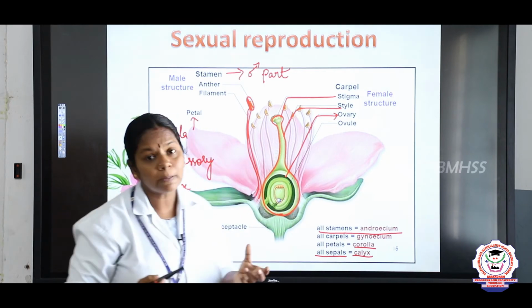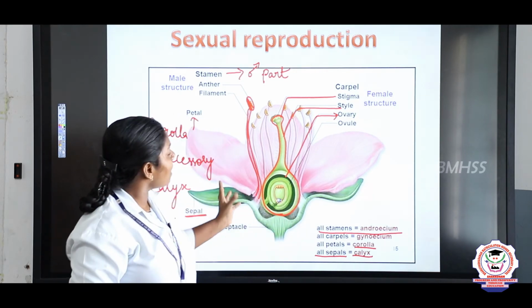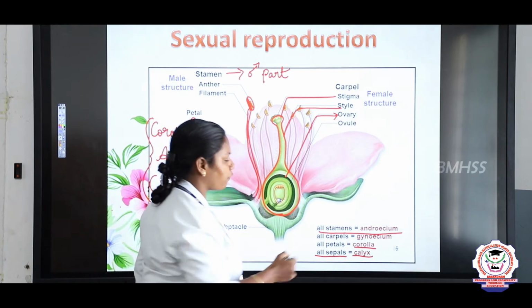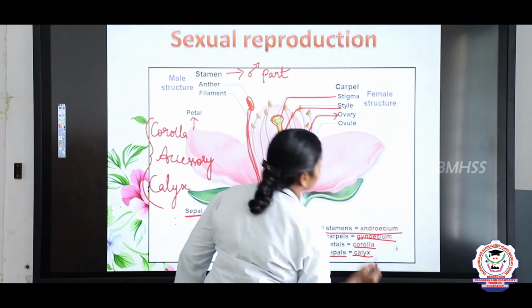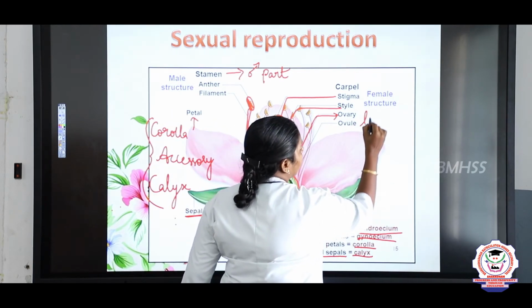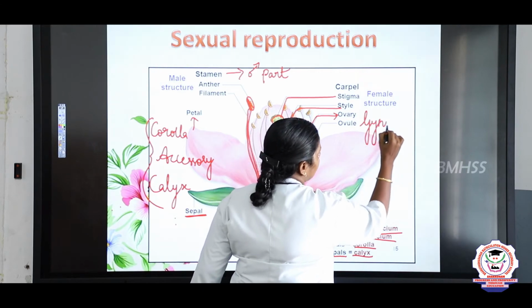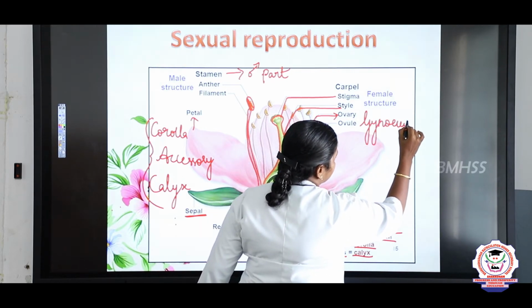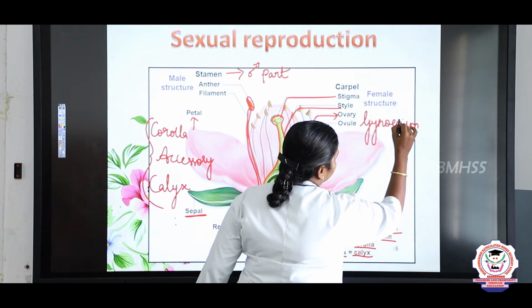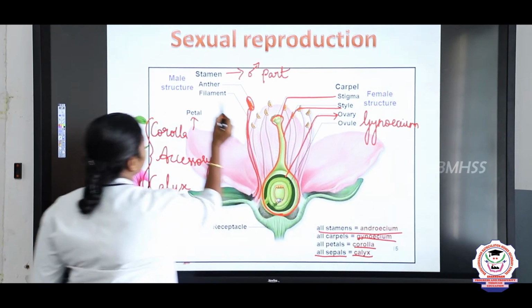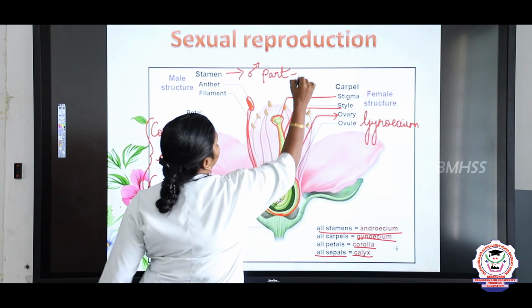Ovary bears the ovule. All carpels fuse together to form the gynoecium. What is the female part? Gynoecium. And what is the male part, children? Androecium.